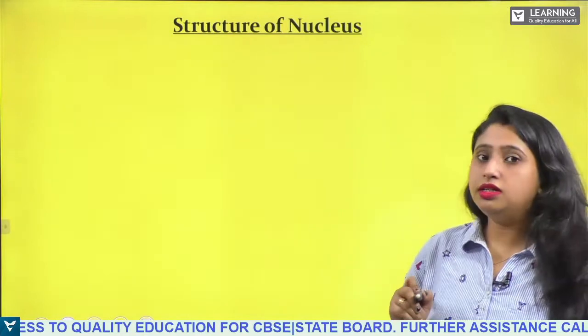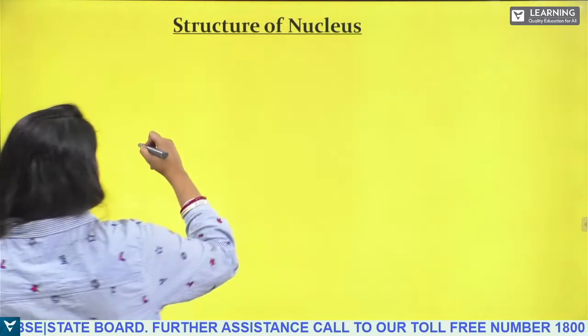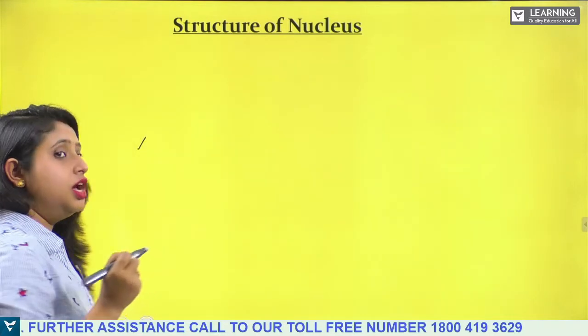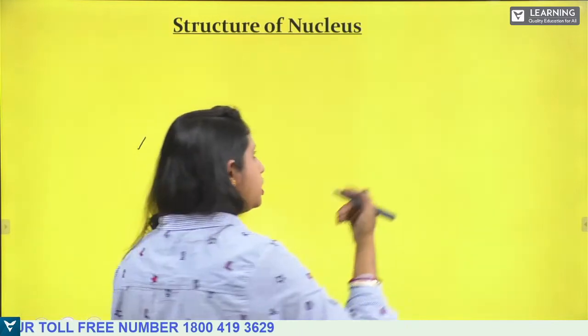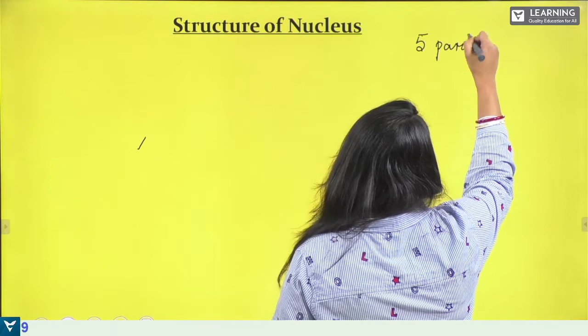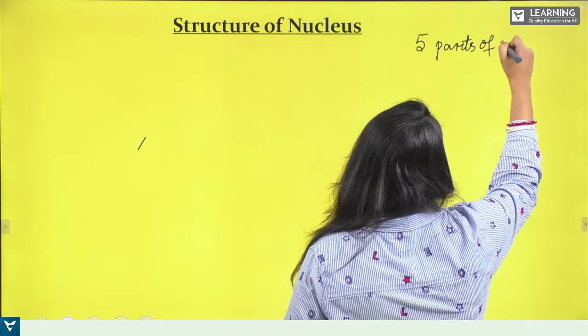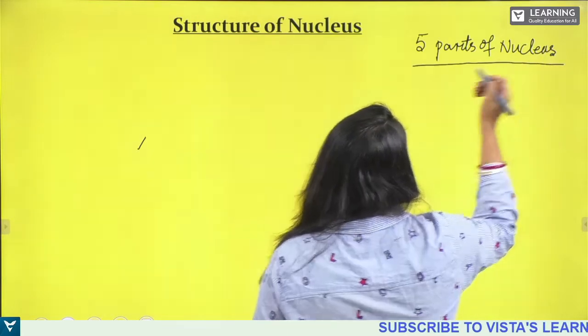Now let us learn the structure of the nucleus. Inside the nucleus you will see various parts. So what are the five parts of the nucleus?